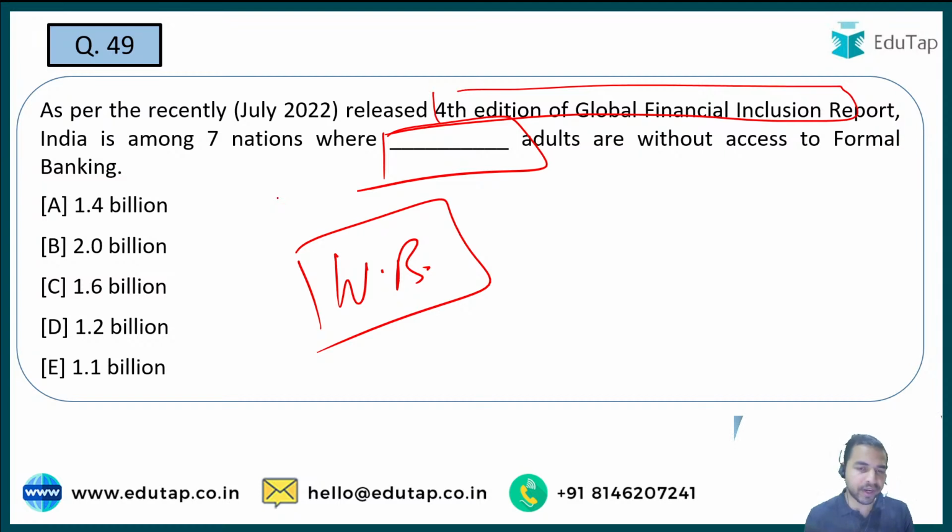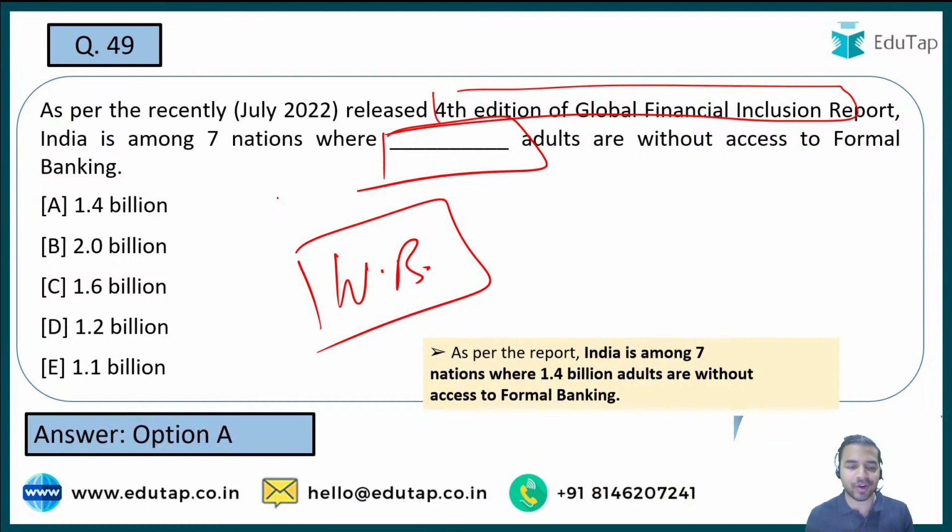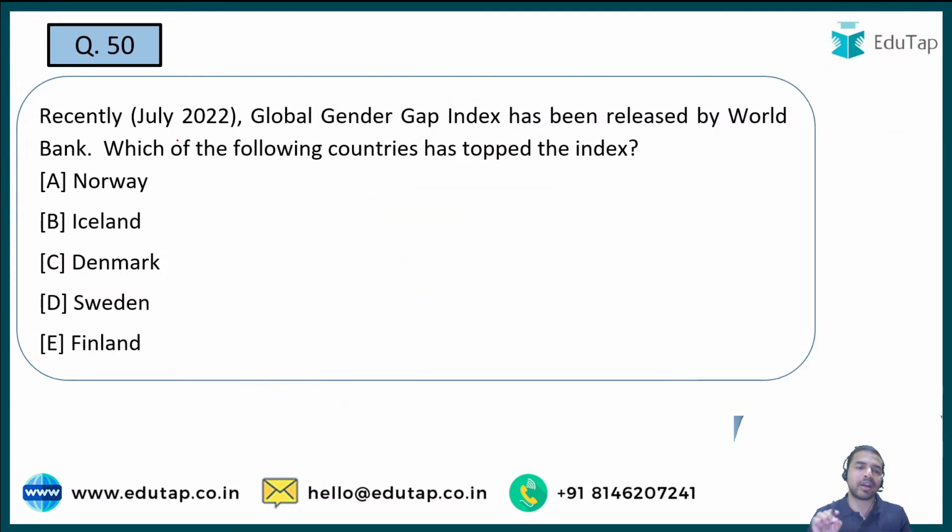Okay, so when I talk about the right answer to this particular question, the right answer is option A. So Sanjeet, Dolly, Puneet, everybody have answered the question correctly. That is 1.4 billion people. So you see guys, here you can see that 1.4 billion people are still there in India which are not having access to the formal banking services. This is where our country needs to work on.